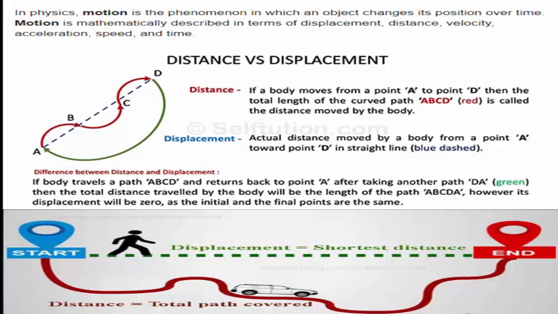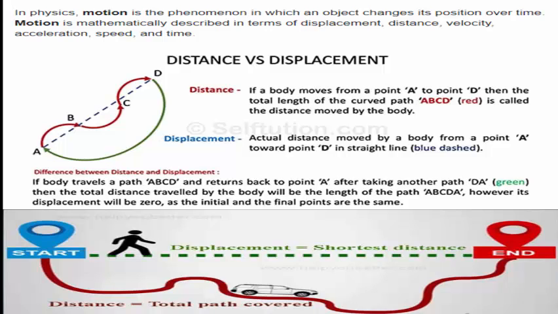The study of motion of objects or bodies without knowing the cause of motion is called kinematics. It is also one of the branches of physics in which we deal with the study of the motion of bodies without taking the cause of the motion into account.